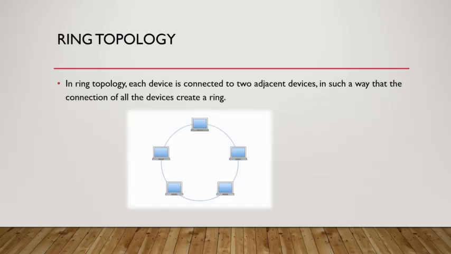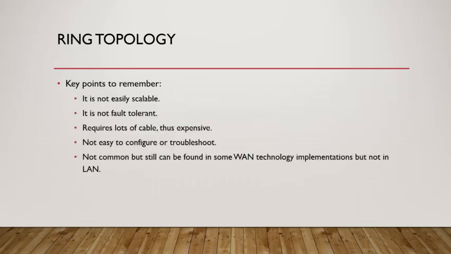In ring topology, all the nodes are connected to each other in such a way that it forms a ring. Each node is connected to two other nodes, as we can see in the figure. So if one node has to pass data to a node that is two nodes away from it, the data would be passed to the adjacent nodes until it reaches the destination node. This makes the speed of transfer a bit slower than star topology.